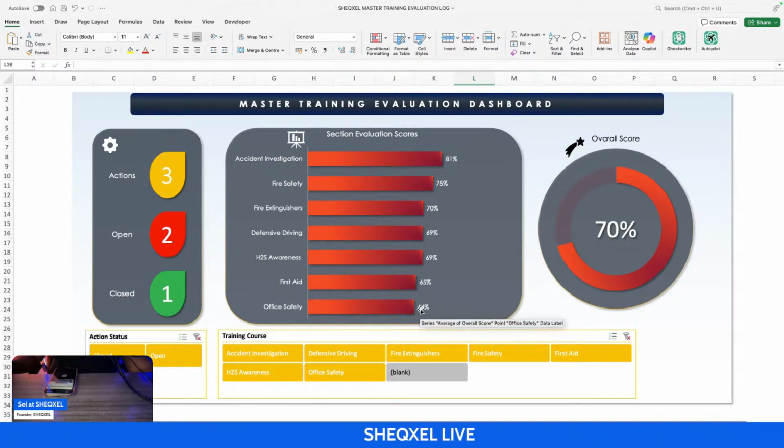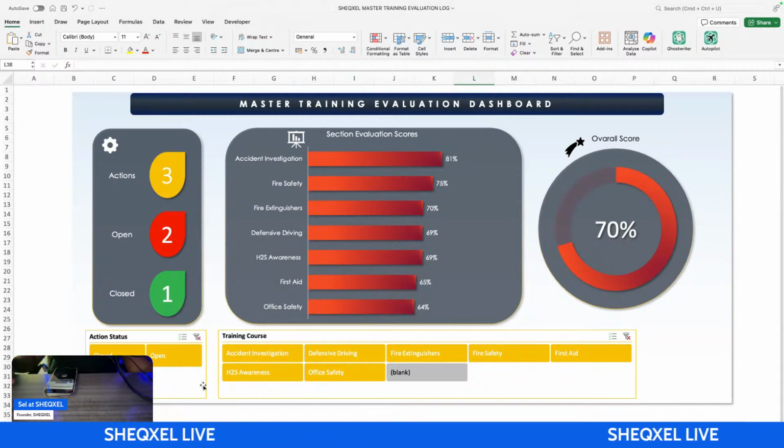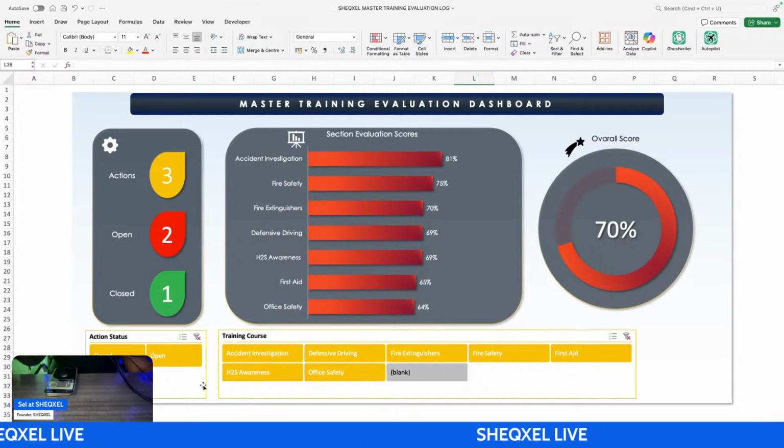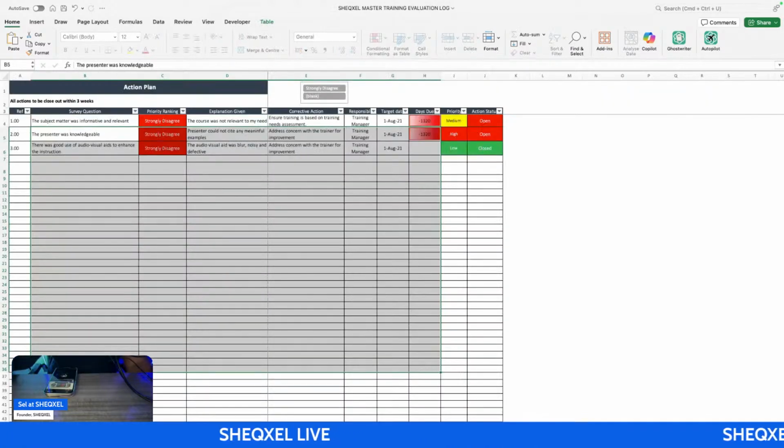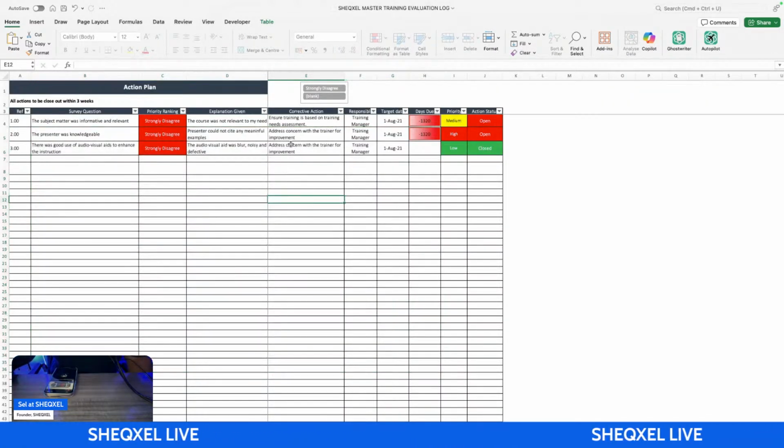The trainer was not good. Let's try and understand. That's when you can go back and look into the individual training evaluation record and see what the workers are really saying. But take note that you are even collating all of this feedback already, and you're putting them in your master